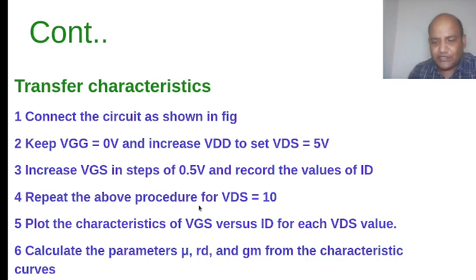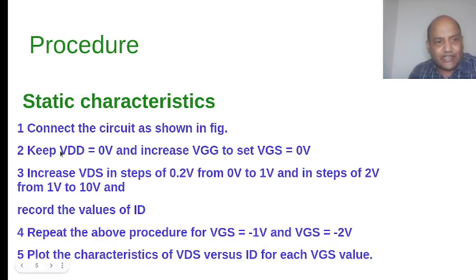Now what do you do next? Again fix VDD equal to 0 volt. Now increase the VGG so that VGS becomes minus 1 volt. Increase only, but in the negative direction, minus 1 volt. When you fix VGS equal to minus 1 volt, then come to this side, VDS. Now VDS again changes from 0 volt to 10 volt and note down the ID.